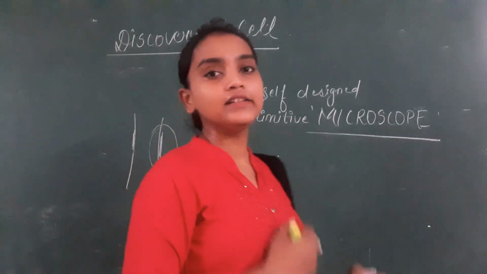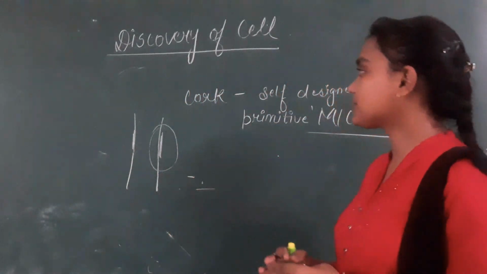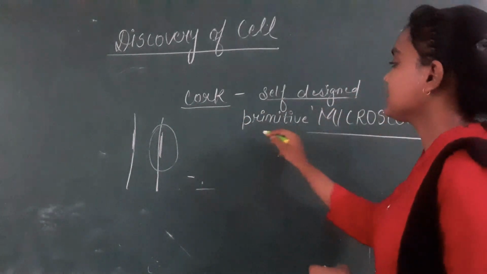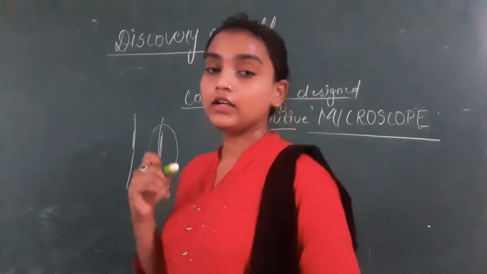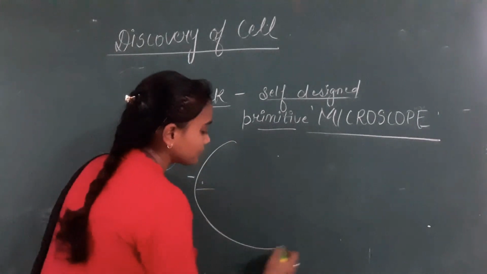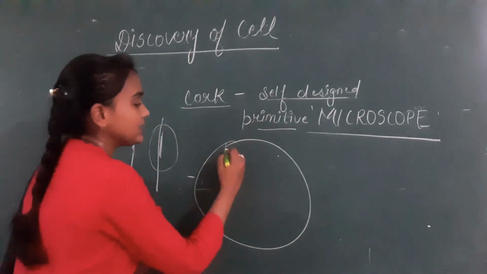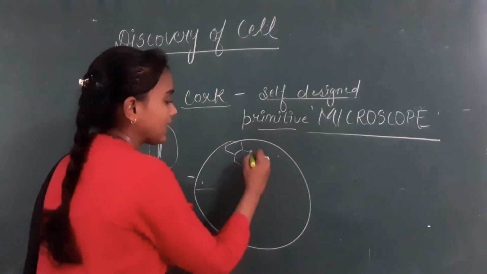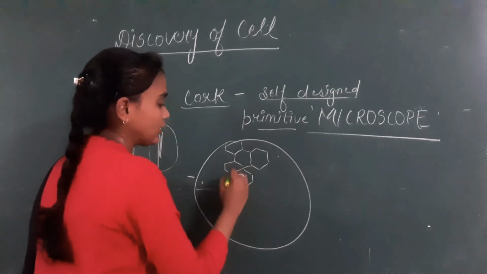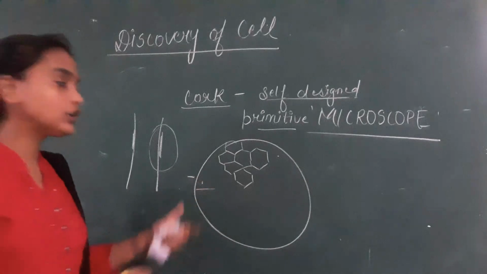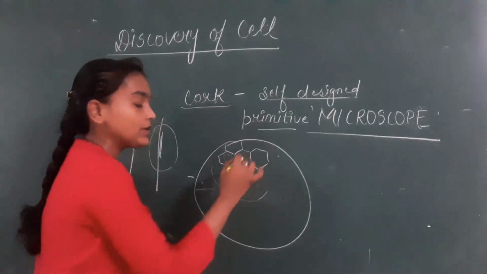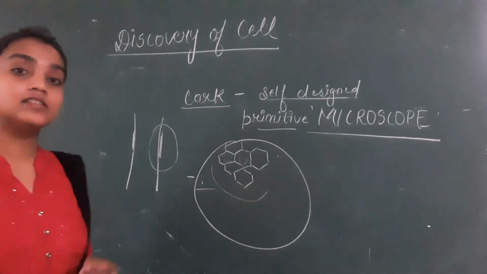So you know what? In the year 1665, Robert Hooke observed the thin slice of cork under his self-designed primitive microscope. अब अगर हम उनकी ऑब्जर्वेशन की बात करें, that what he has observed, so he has observed the tiny little honeycomb-like structures. Okay, he observed the tiny little honeycomb-like structure. अब ये honeycomb like structure, see, he only observed this blank space because cork की cells कैसी है? These cells are dead in nature.